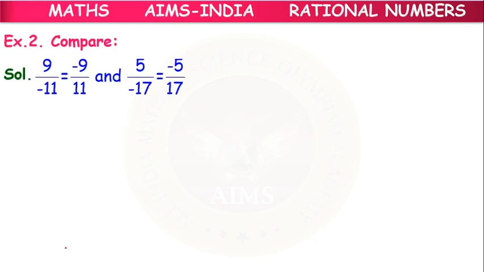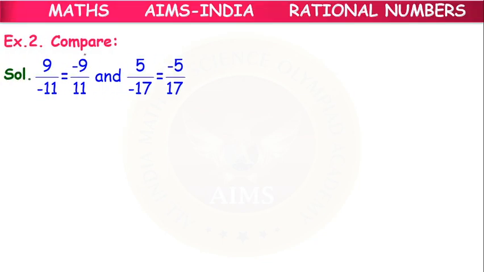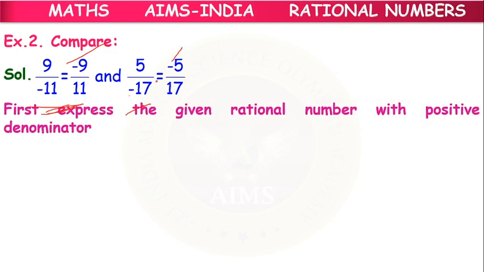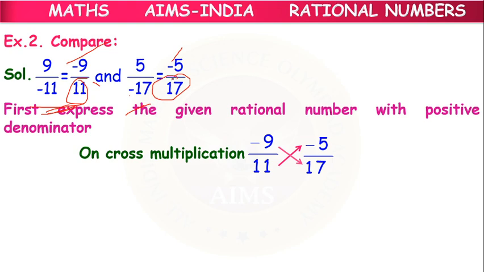So next, example 2. We have to compare these two fractions. Minus we will take up here, and here also minus we will take up. Here we have 11 and 17. Sorry, we are doing it by the second method now.